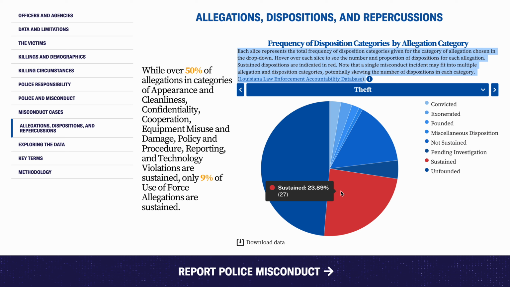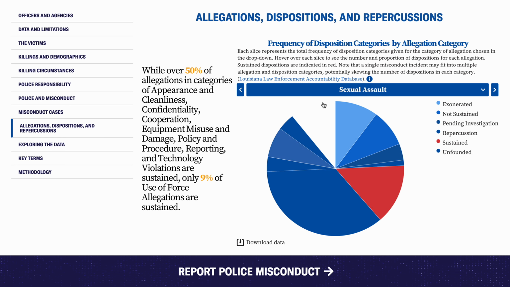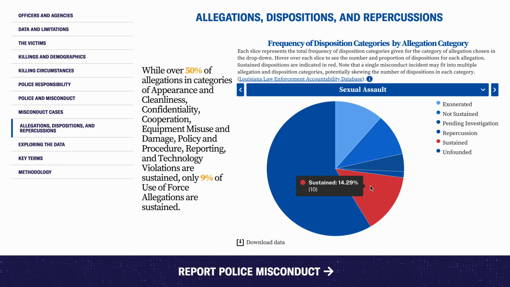Note that a single misconduct incident may fit into multiple allegation and disposition categories. This potentially skews the number of dispositions within each category. And this data is coming from the Louisiana Law Enforcement Accountability Database. So if we scroll over this, we can see that of the theft, 23.89% were sustained. Or we can look for another, so sexual assault, for example, only 14.29% were sustained.